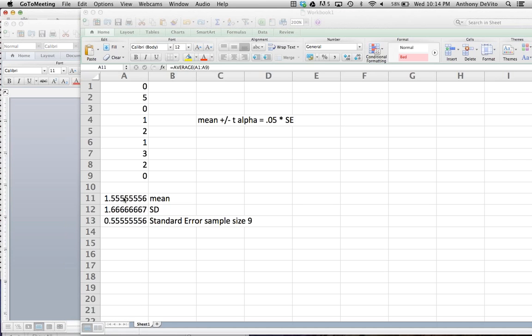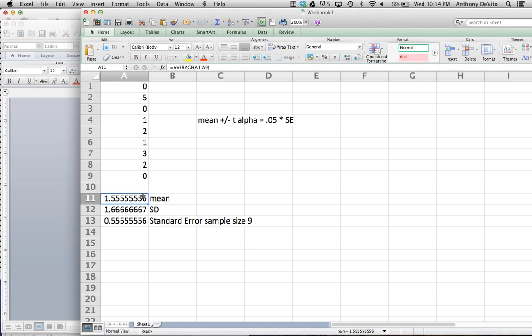So we need a way to describe how accurate that reading is, not just what that point estimate is. That's where the confidence interval comes in. The confidence interval gives us a range that we're 95% certain the real mean is between, which in a lot of ways is more useful to us than guessing that the mean is exactly this number.